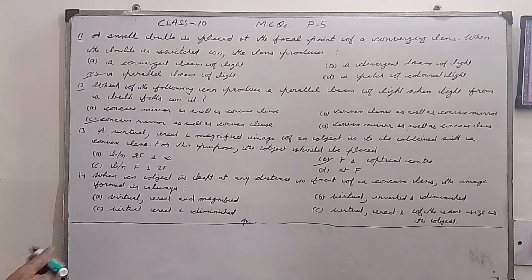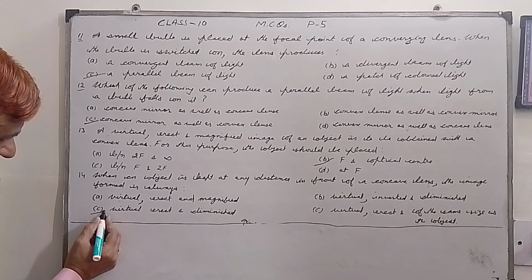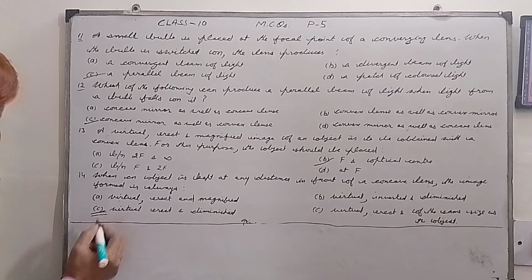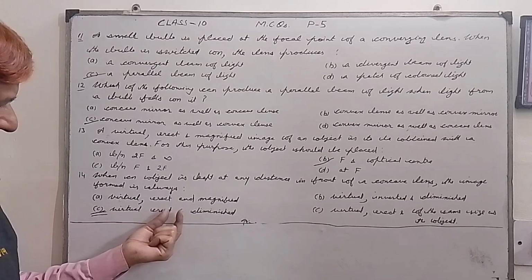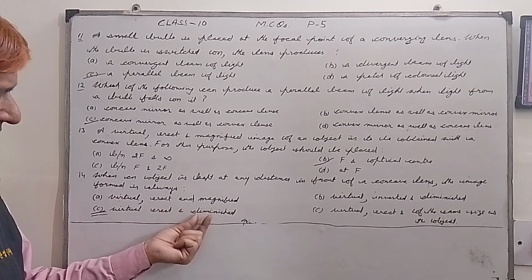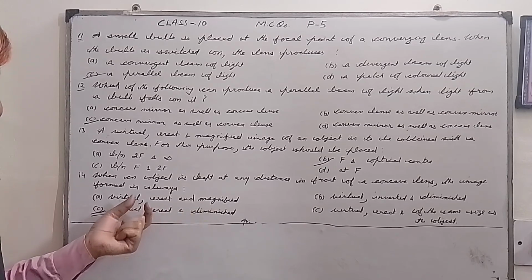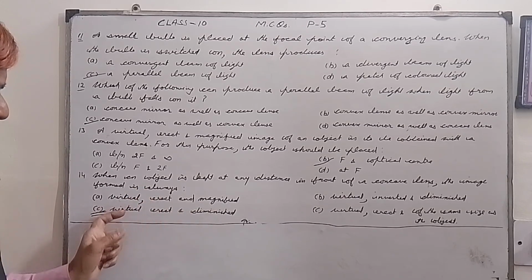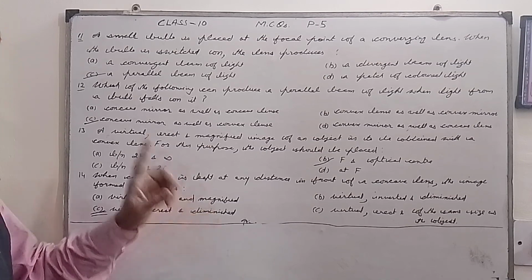So please remember this. So C option is correct.